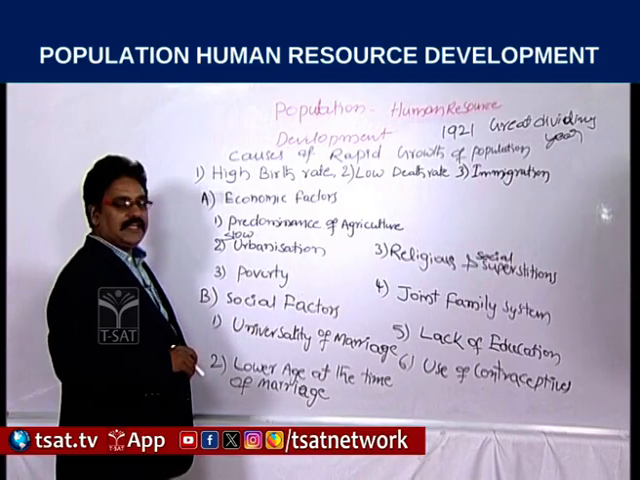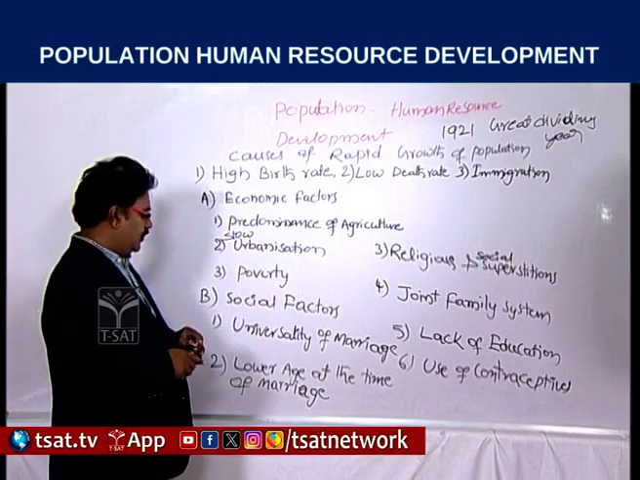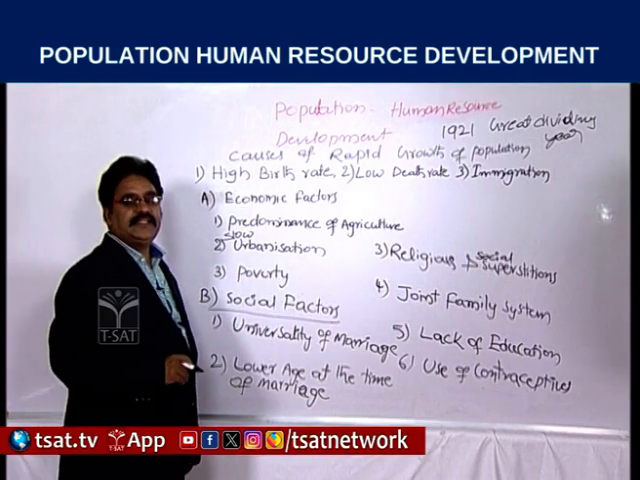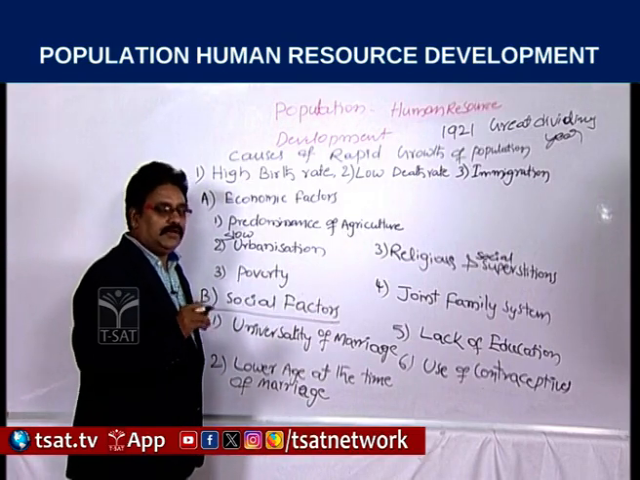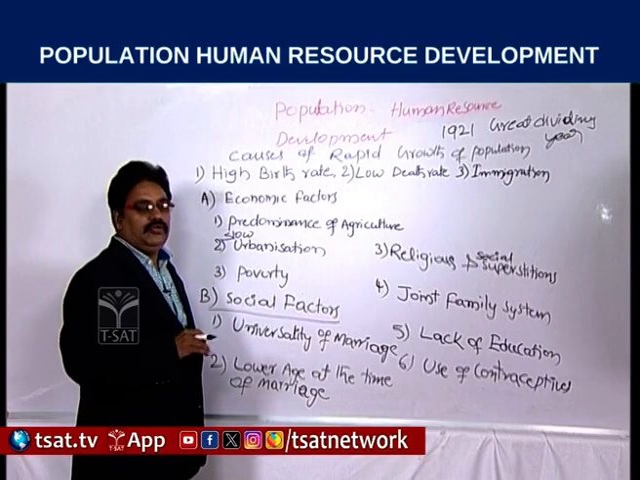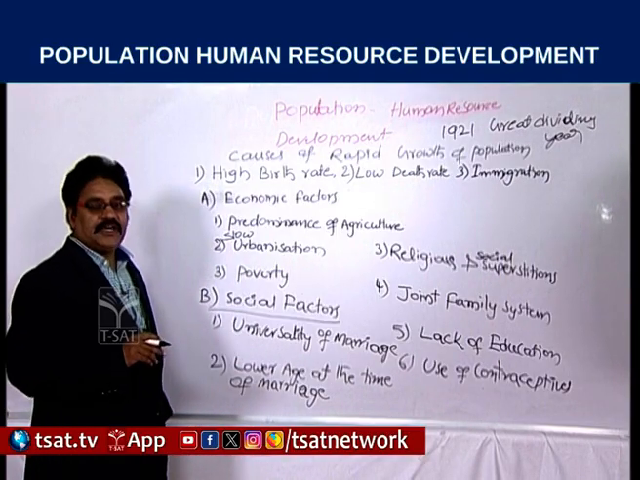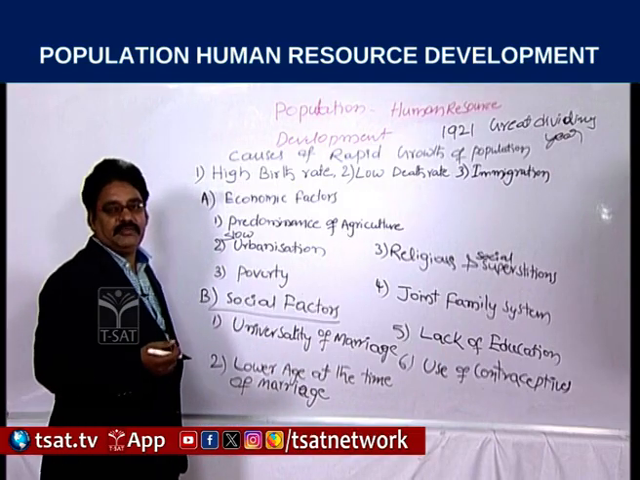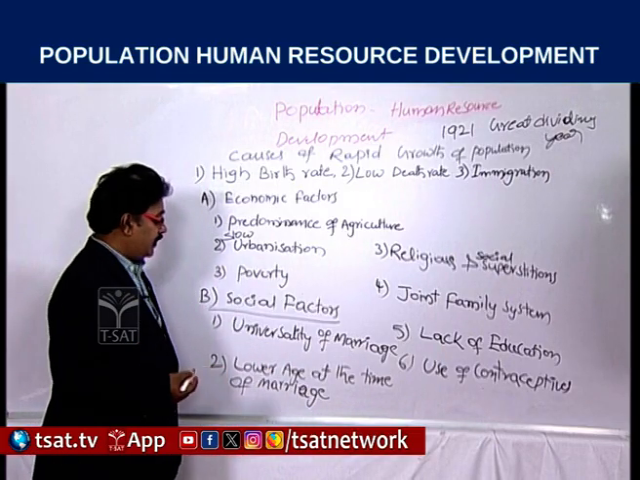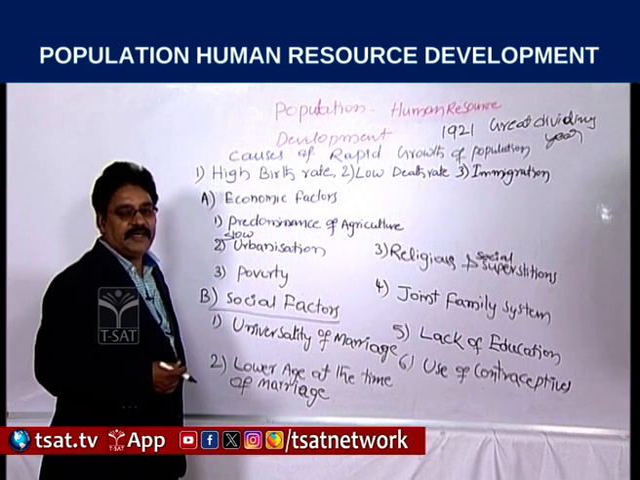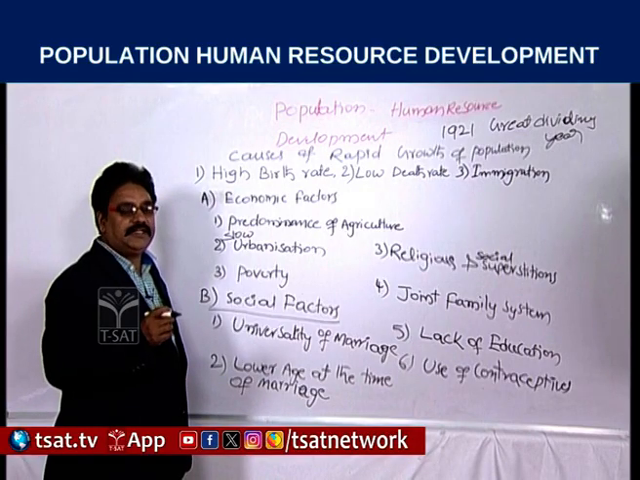And coming to the social factors. Social factors in India: universality of marriage, compulsory marriage. It is the general thing in India, no one is left without marriage, and that is one of the social causes. It gives a chance to have a number of children. And lower age at the time of marriage. This is also one of the reasons.